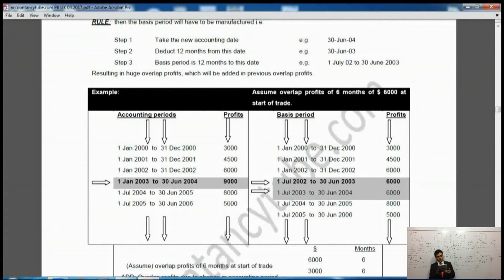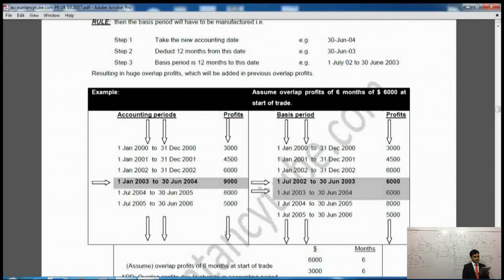On the right side of it, it says our basis period. So our first basis period is 1st of July 2002 to 30th of June 2003. Our next basis period will be the remaining months, from 1st of July 2003 to 30th of June 2004. So our remaining months are 6 months, so we have added them once. Now if we do that, I hope you can see our previous overlap profit was of 6 months.